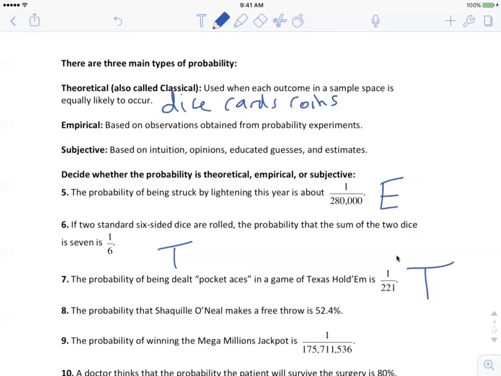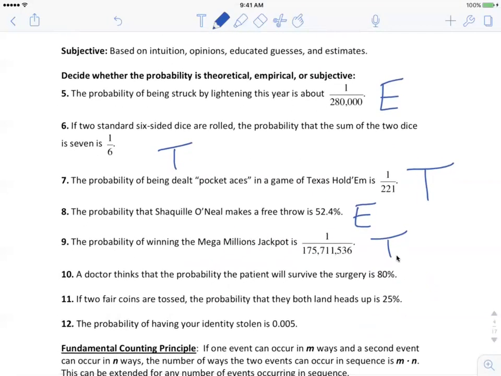Number 8, however, Shaquille O'Neal making free throws, that is empirical, because we have to know what percentage he makes of free throw shots. We need that data, that previous data, so that we can make the prediction. Right? The Mega Millions, that's again theoretical, because the lottery is based off of balls that are in these cages, and they crank the cage and out drops a ball, but each ball is equally likely to occur, but you can find the probability without ever having any experimentation done.